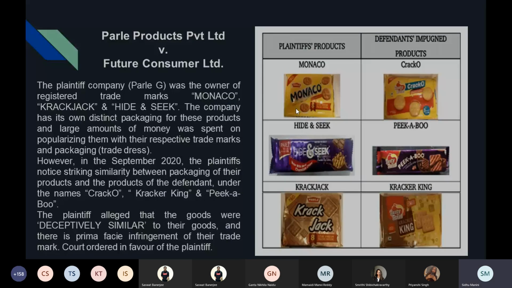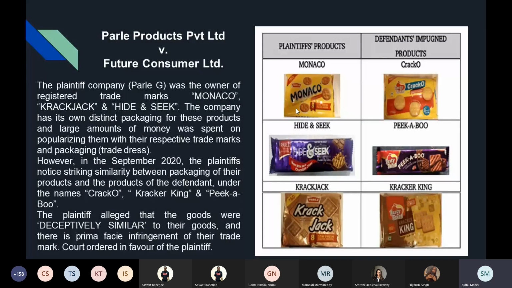Parle Products Private Limited versus Future Consumer. Now, if you look at the pictures, the plaintiff's product and the defendant's impugned products, they are so similar. So, Monaco and Krakow, if you speak the two terms, they are phonetically similar. Monaco, Krakow, they're making the same sound, and even the color that is used on the packet is the same. Monaco also has flying biscuits, so does Krakow.